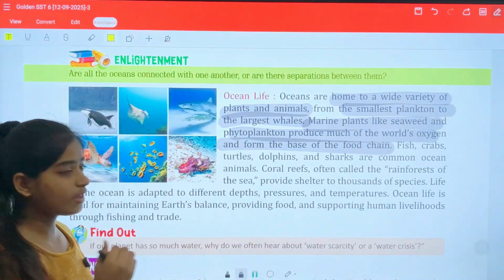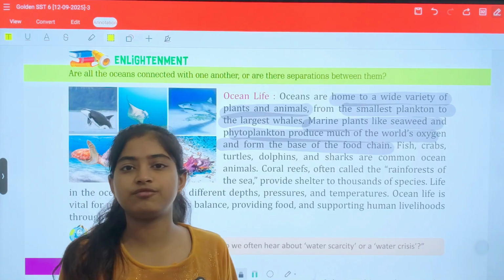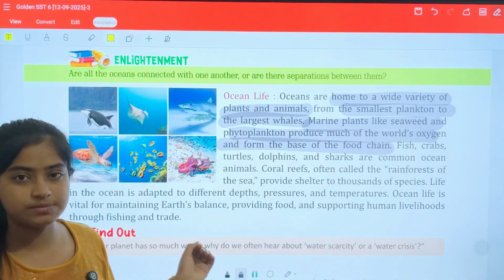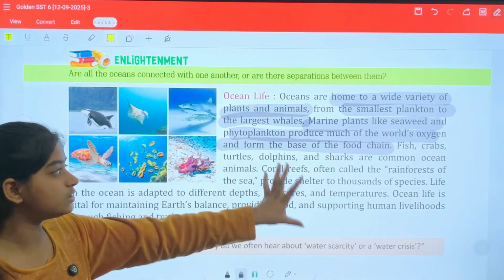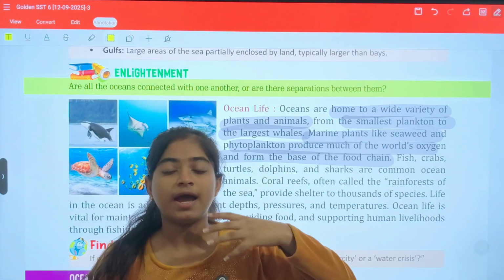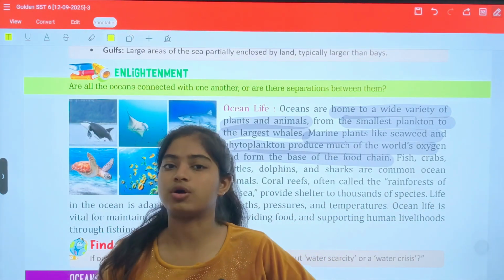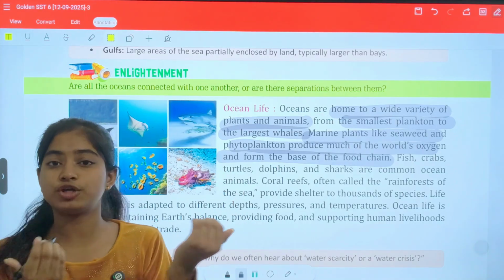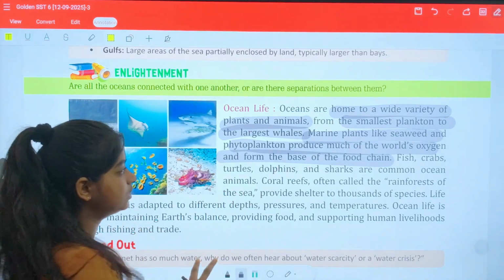That means they do not live only for themselves but for human beings also, because plankton produce most of the world's oxygen, and humans need oxygen. So plankton help humans to survive in the world.